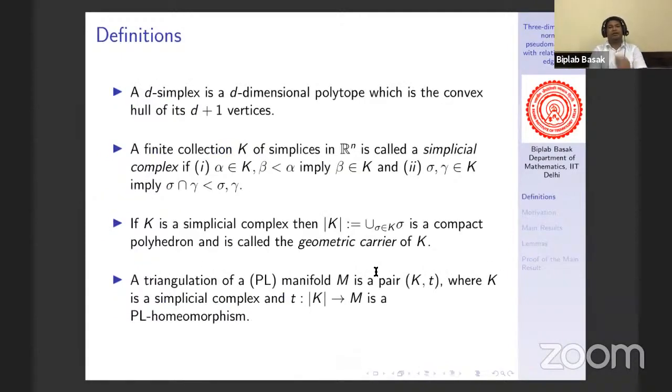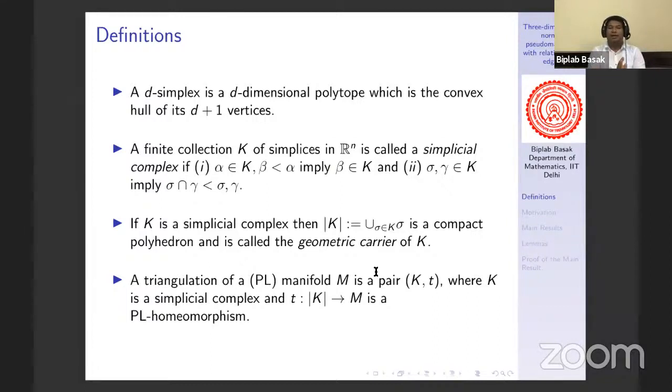So here is the definition. A D-simplex is a D-dimensional polytope which is the convex hull of its D+1 vertices. That means a zero simplex is just a point or say vertex. A one simplex is just a line segment. A two simplex is just a triangle. A three simplex is just a tetrahedron and so on.